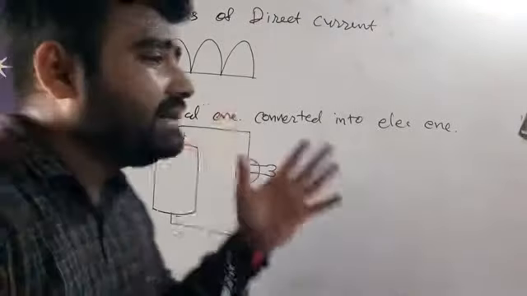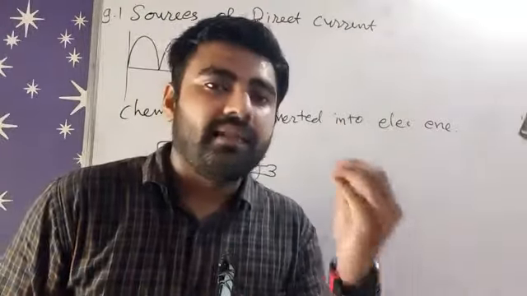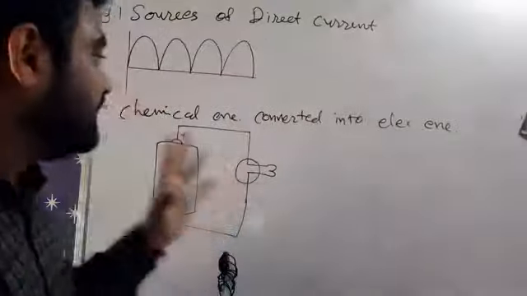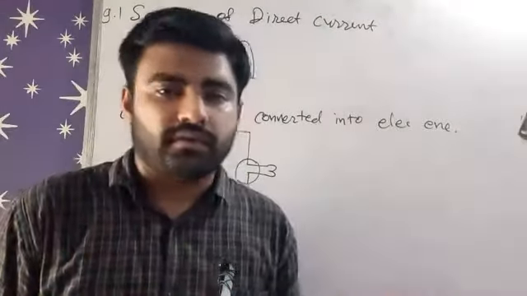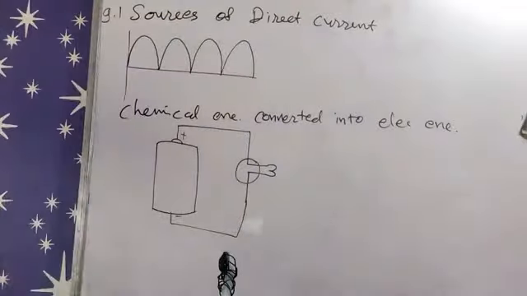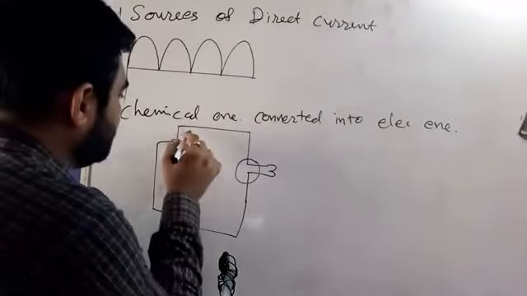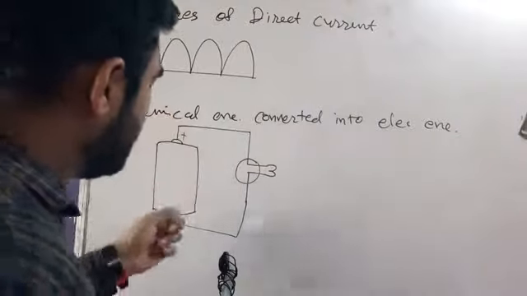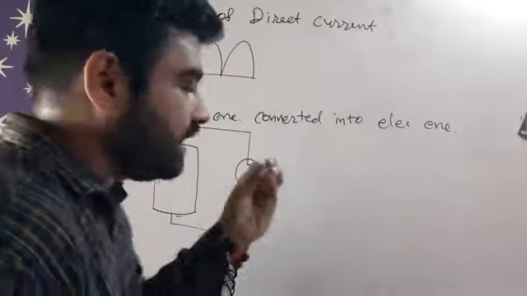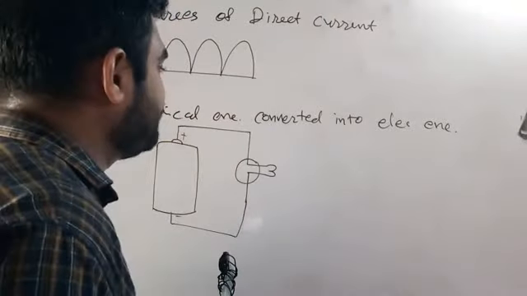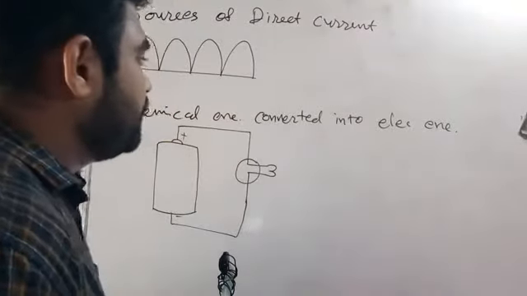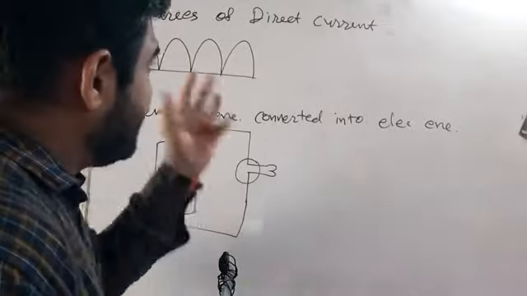There are many DC cells: voltaic cell, Leclanche cell, pencil cell, button cell, many cells which produce direct current, right? Okay, now similarly, direct current always has one positive terminal and one negative terminal, and the current direction is also fixed, positive to negative.